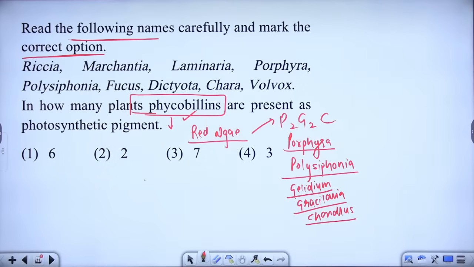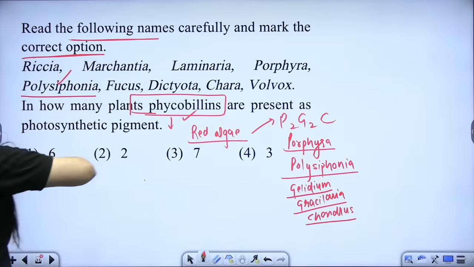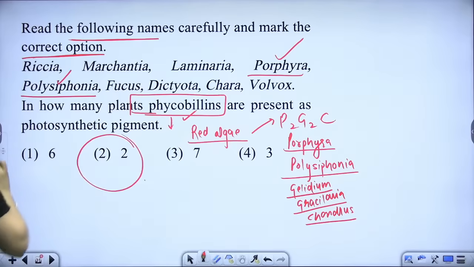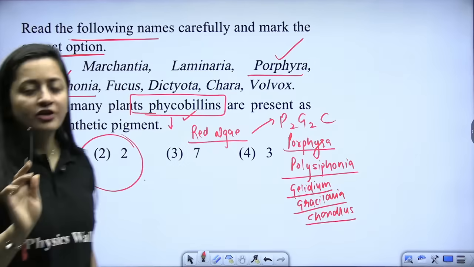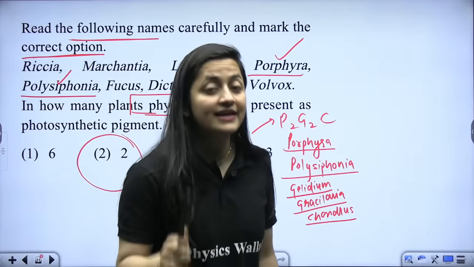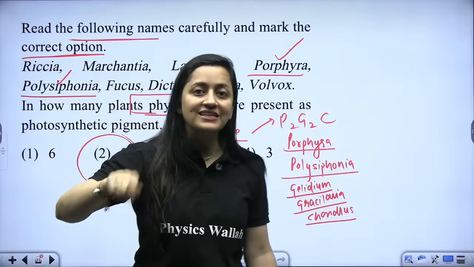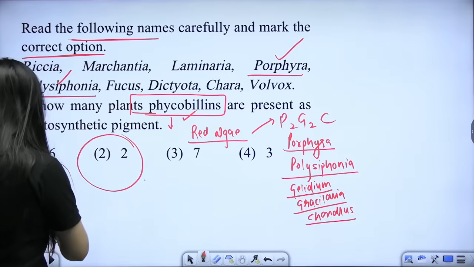Here you can clearly see Polysiphonia and Porphyra. They both are examples of red algae, so this is what I'm going to mark. What is the trick for the red algae, everybody? P2G2C: Porphyra, Polysiphonia, Gelidium, Gracilaria, and then we have Chondrus.